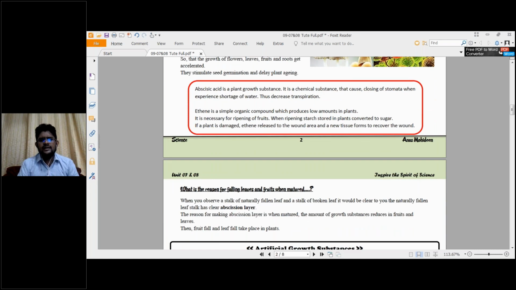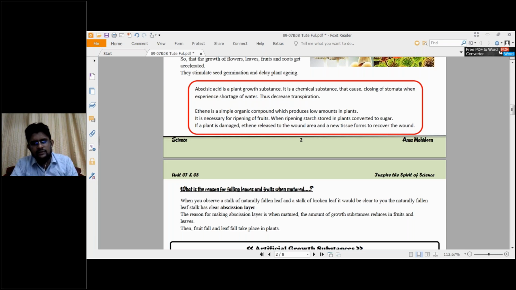Ethene is a simple organic compound which is produced in low amounts in plants. It is necessary for ripening of fruits. When ripening, starch stored in plants is converted to sugar. If a plant is damaged, ethene is released to the wound area and new tissue forms to recover the wound. You see now what is happening because of ethene? It is a simple organic compound produced in very low amounts in plants. And what is the function of that?